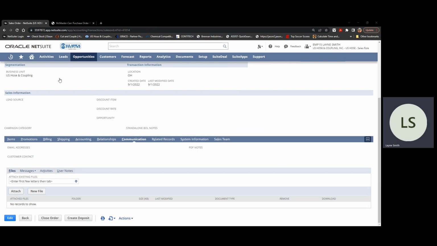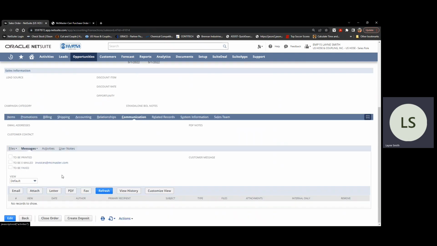Choose from your computer. I have set up an email attachments folder, and then choose the file you want to add. Again, copy, Control-C, Control-V it in there, just a little quicker. Save, and now the purchase order is attached to the sales order.